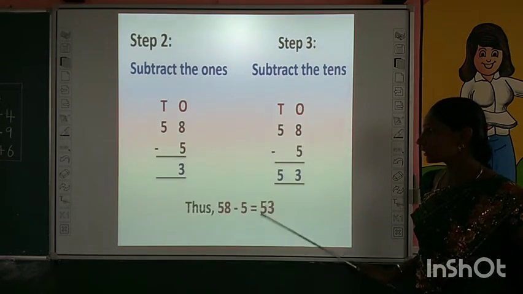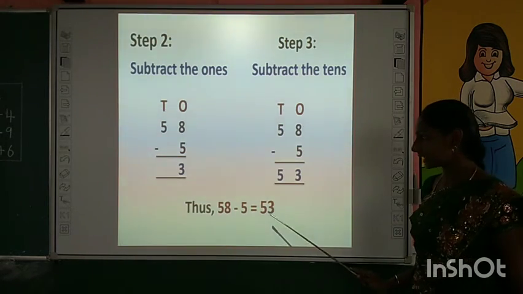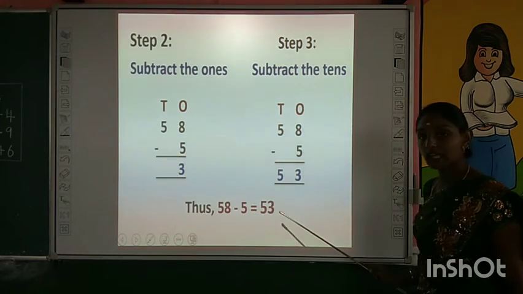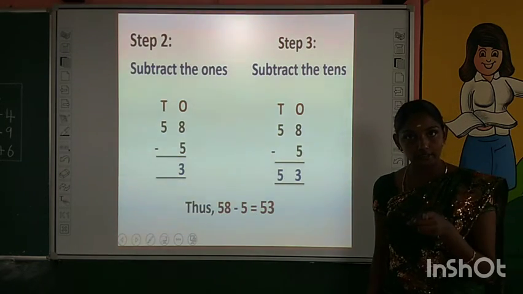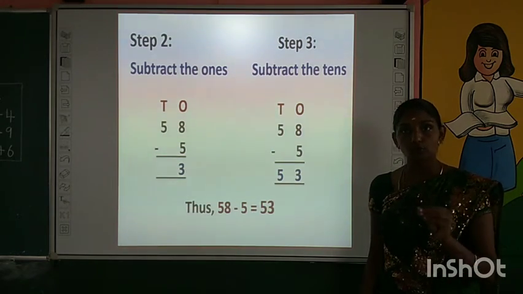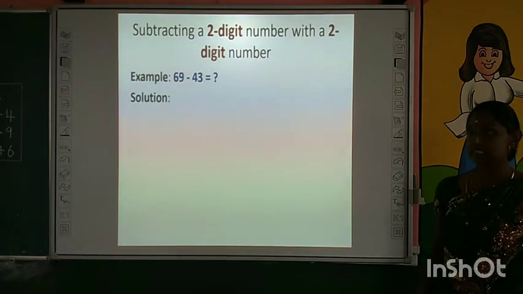Okay children, what is the answer now? We got the answer 53. Yes, we are subtracting 5 from 58. We got the answer 53. Are you all clear? Yes children, the steps are the same. Do it with passion, then only you can understand it easily.